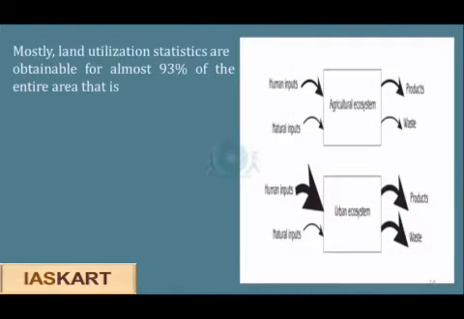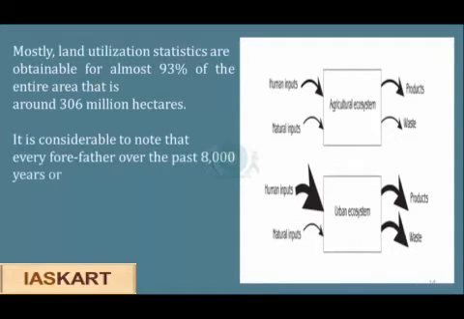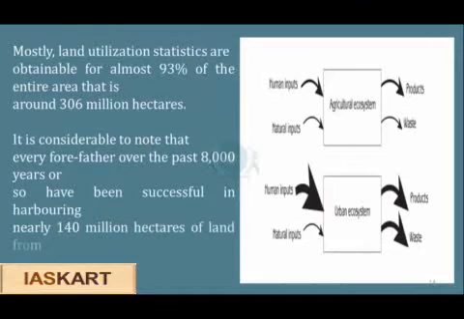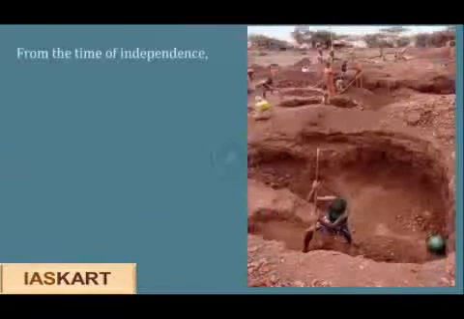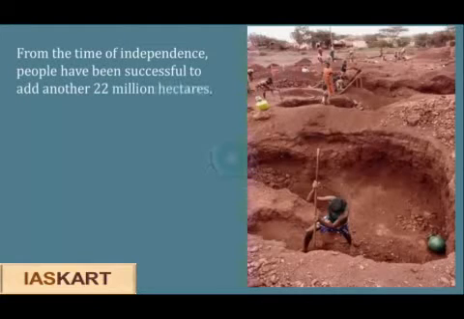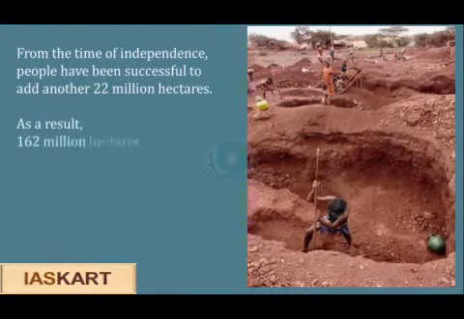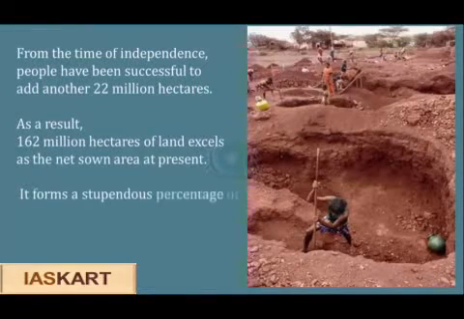Mostly, land utilization statistics are obtainable for almost 93% of the entire area, that is around 300 million hectares. It is considerable to note that every forefather over the past 8,000 years or so have been successful in harboring nearly 140 million hectares of land from the natural ecosystem to agriculture. From the time of independence, people have been successful to add another 22 million hectares. As a result, 162 million hectares of land excels as the net sown area at present.